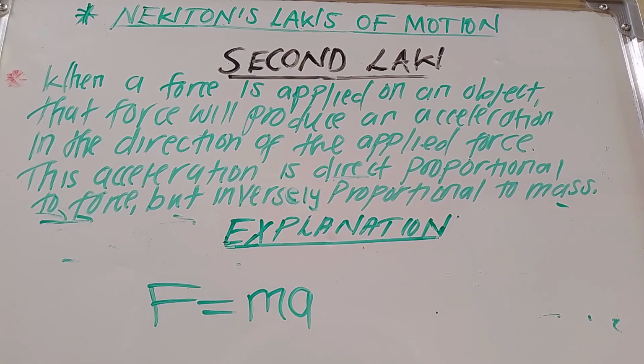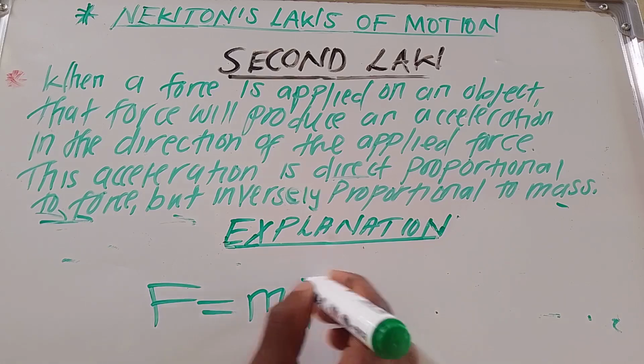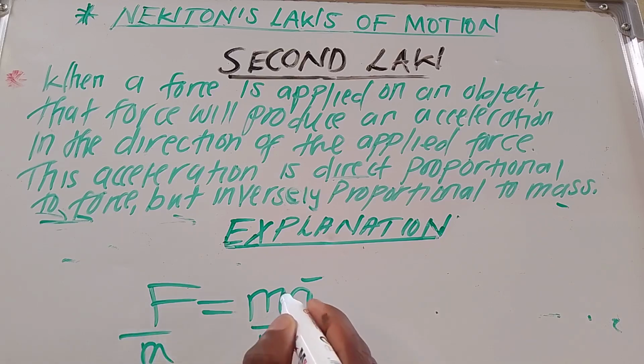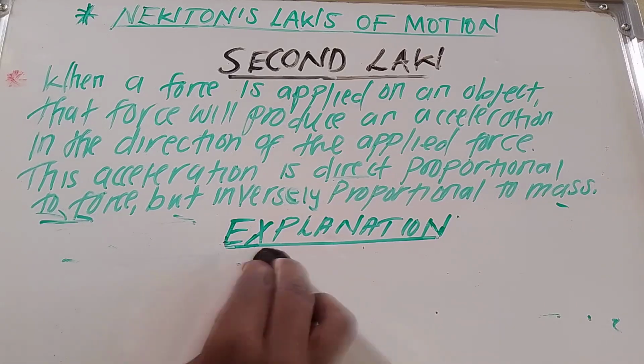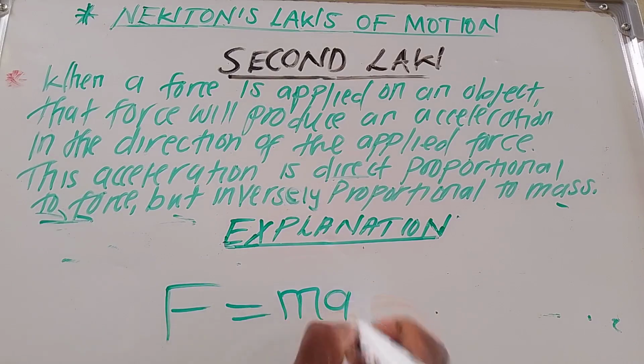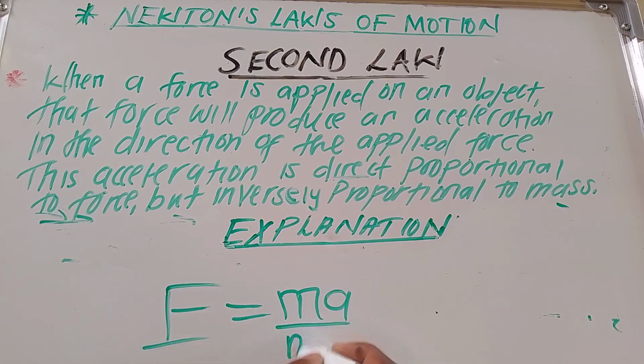So in this case, if you just want to concentrate on acceleration and mass, we are going to make, if you want to calculate acceleration, we want to concentrate on mass and acceleration. What is going to happen is that this is what we are going to do.